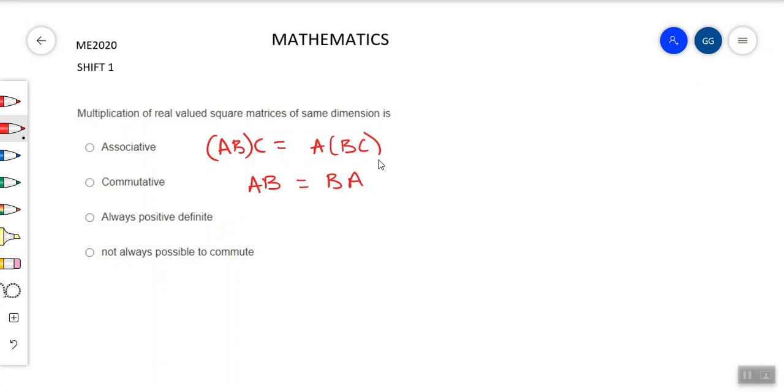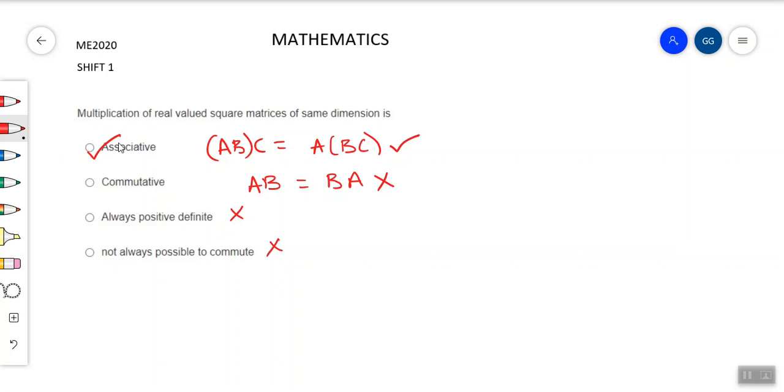Listen aspirants, in matrices we all know that the associative property is always valid and commutative is not. If you want, you can cross check these two properties by taking simple 2 by 2 matrices. And coming back to the question, multiplication of any matrices is definitely not always positive, so this is wrong. And if it is never commutative, you can also say option 4 is wrong. So the right answer is associative.